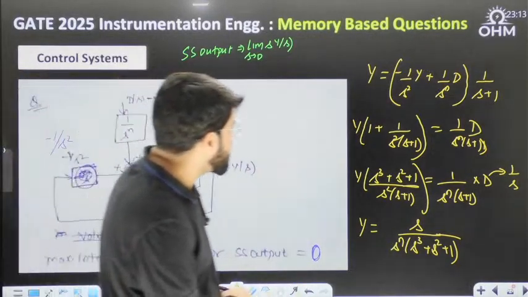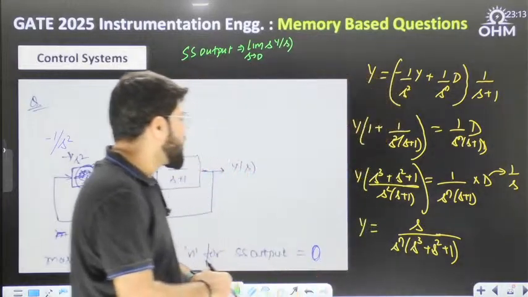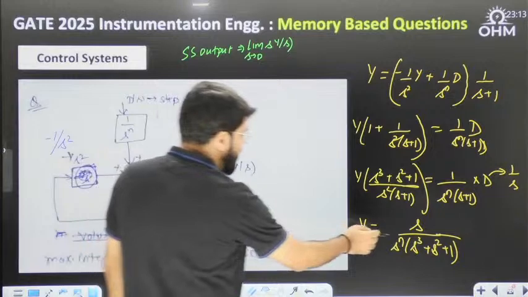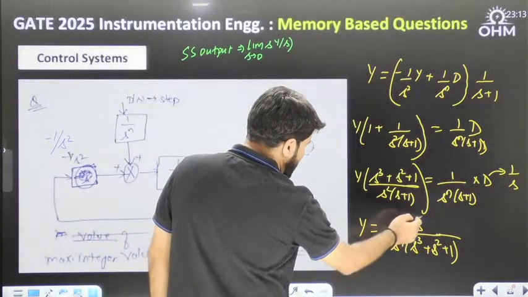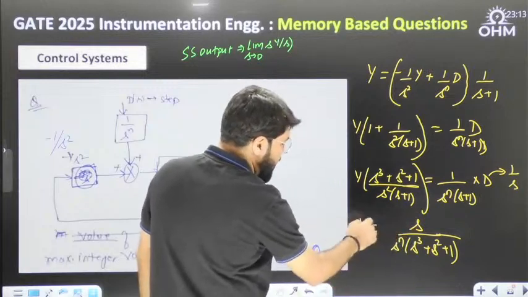Rest all calculations, I hope that is correct only. S square and by s cancelled. If you take n equal to 1, so one s cancelled, answer will be 0. If you take n equal to 2, s square by s square cancel, answer will be 1.